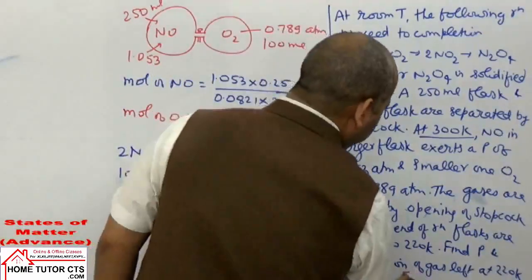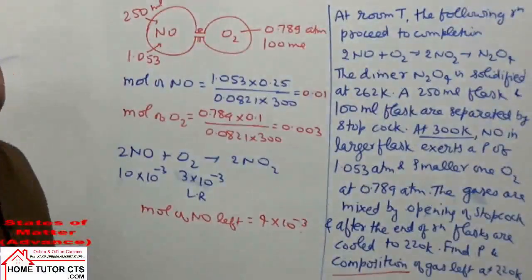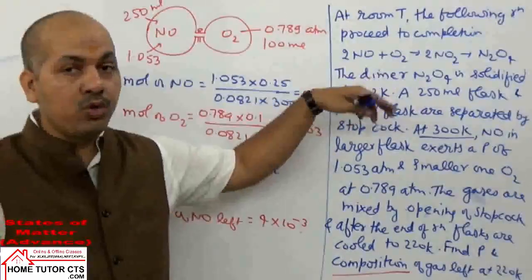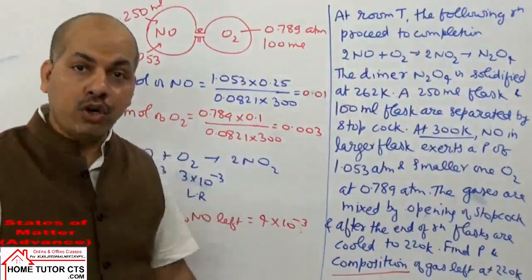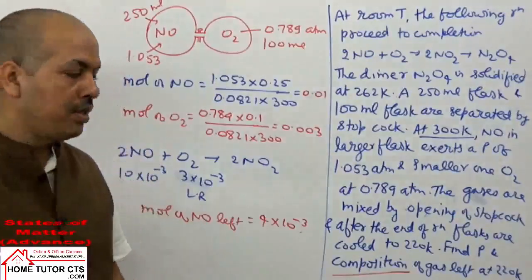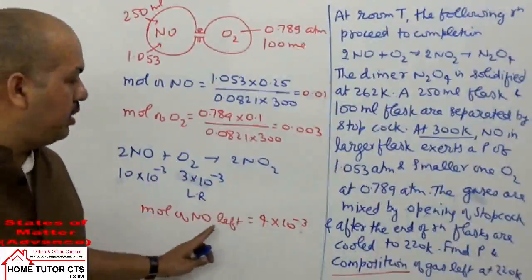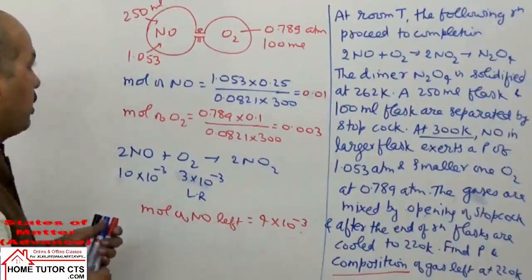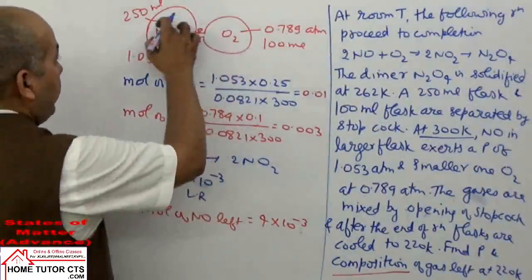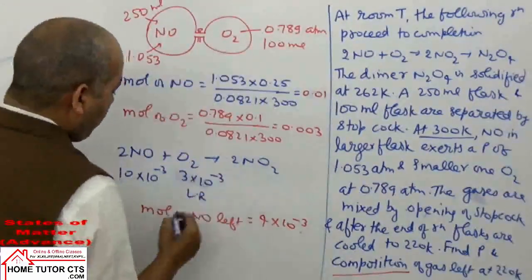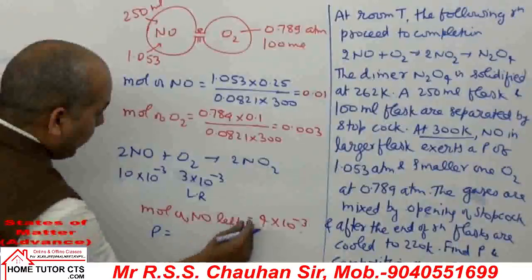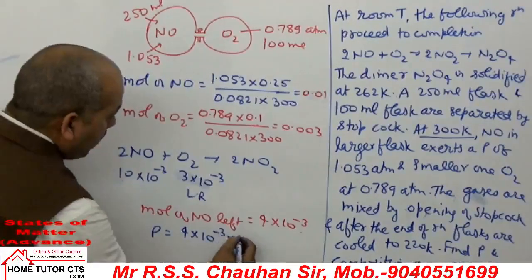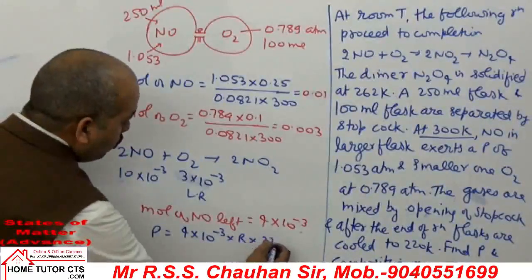The gas remaining at the end of the reaction will be NO gas, because whatever NO2 forms will convert to N2O4 solid, the reaction going to completion, so NO only remains unreacted, and this many moles. Now for calculation of pressure after opening the stopcock, NO will spread into both the containers, so the pressure of NO gas is nRT over V. n is given, 4 into 10 to power minus 3, R, T is given as 220 Kelvin temperature.